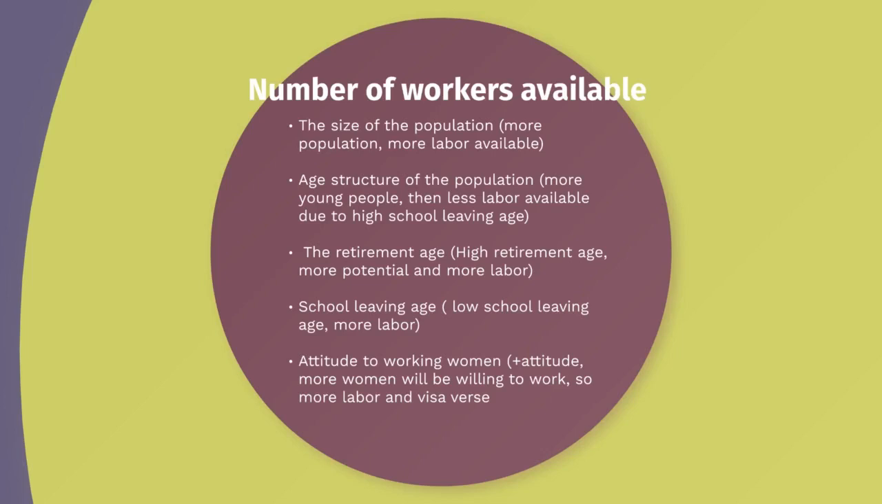The retirement age: if a high retirement age, like the retirement age shifts from 64 to 70, then there would be more labor working in the country, and there is more potential. School leaving age: low school leaving age, more labor. If a person starts working from 16 years of age, but now the government has shifted it to 14 years of age that you can work, then there would be more labor in the country that would be working.